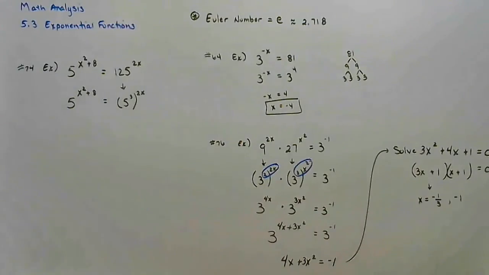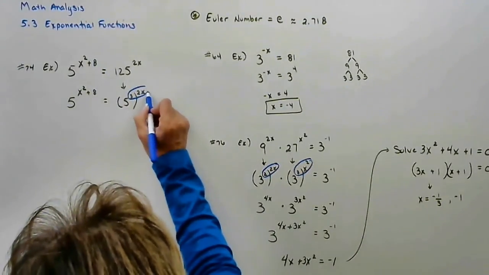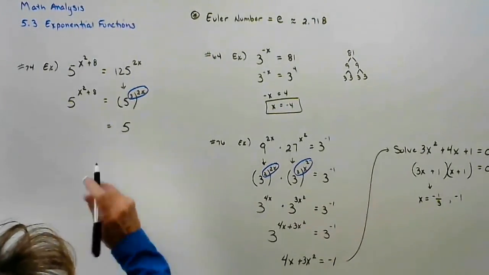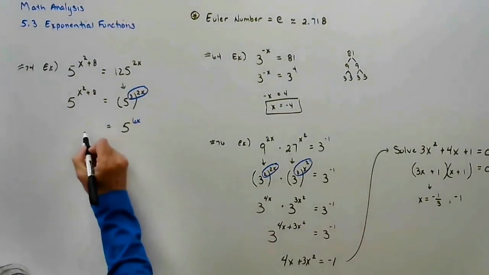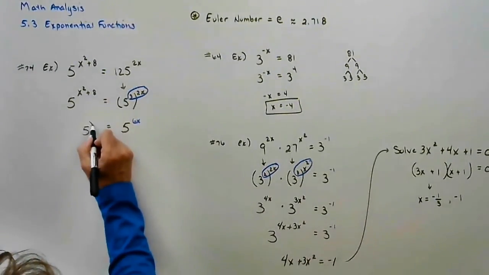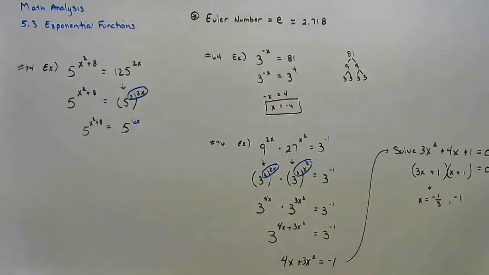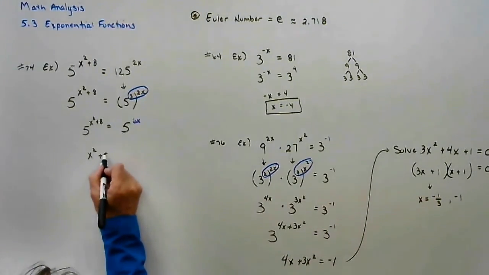And then we know from our laws, rules, properties of exponents, anytime you have an exponent raised to a power, that's the same as multiplying those exponents. And now when we stand back and we look, we end up with 5 to a power equals 5 to a power. The only way that can happen, since the bases are the same, is if these exponents are the same.